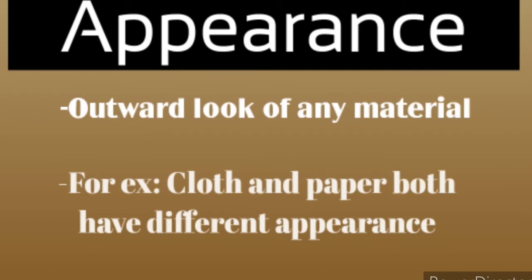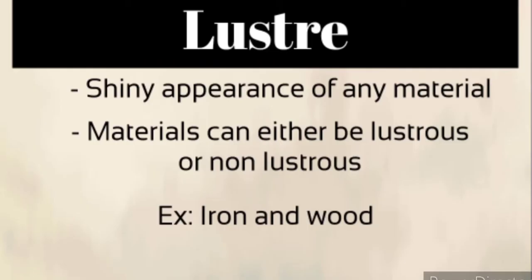First we come to appearance. Here we take the example of paper and cloth. The outward look of any material is known as its appearance. If we look at paper and cloth, both appear different. Next we have luster. The shiny appearance of any material is known as its luster.